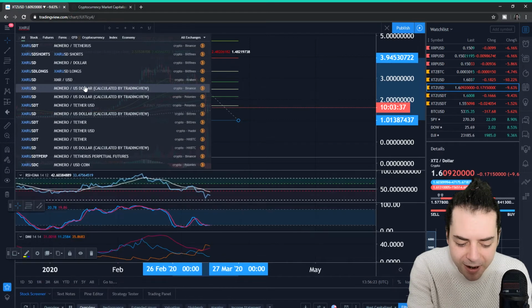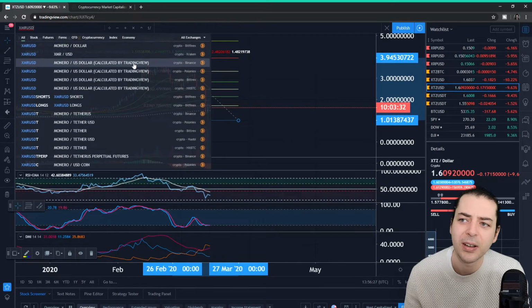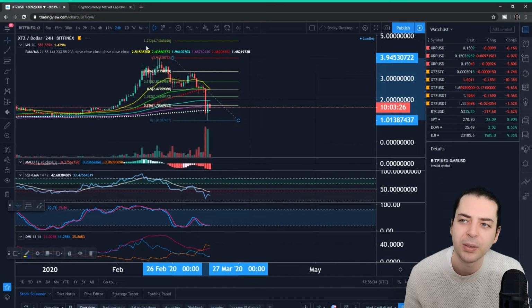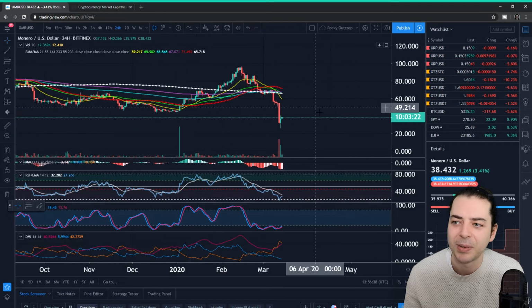So it's XMR versus USD, right? And where will we look at it? Shall we look at it versus USDT on Binance? Or shall we look at it on, yeah, let's look at it on Bitfinex. Just do that, and let's have a see where we come from. Well, okay.